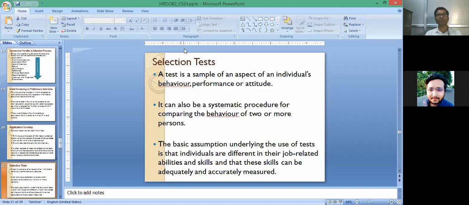But it may not apply for top management jobs or jobs which require so much experience as well as performance and attitude.